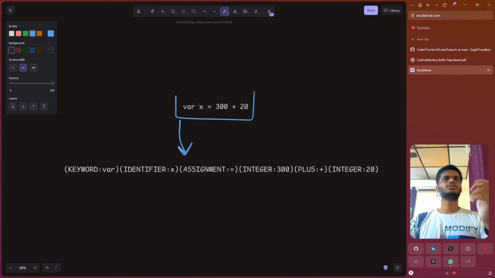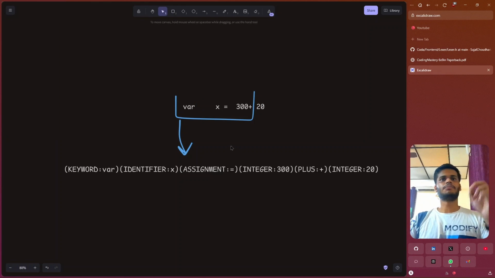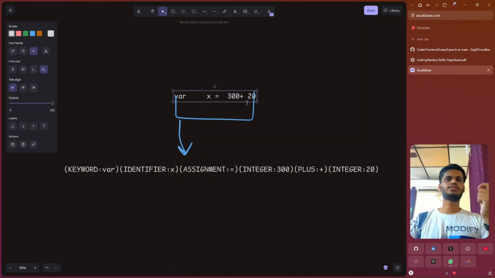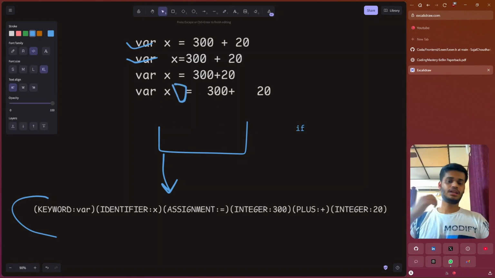Now the problem is there are always some errors in our code. For example, there can be any random space here, or there can be no space after the 300, or let's say there is a lot of space after the variable x. It can be any syntax, but each of these inputs should provide the same output. Here, irrespective of what line you give to the lexer, it should give you the same output. Now, this is a little bit tricky because now you have to ignore all the spaces. There are more conditions here.